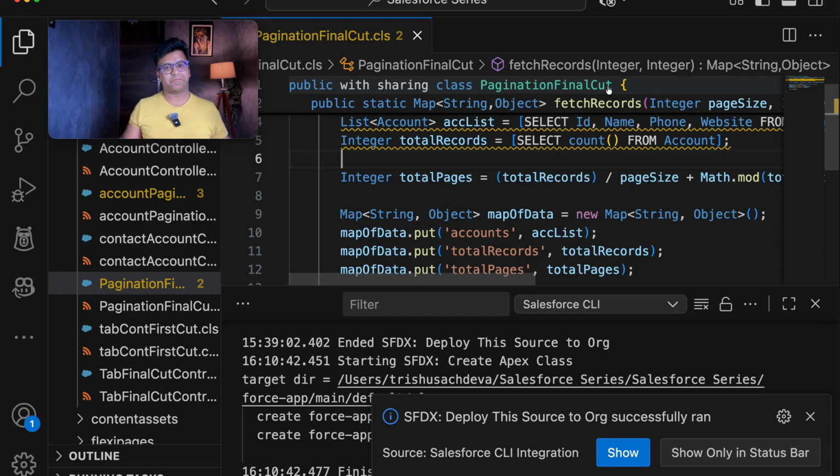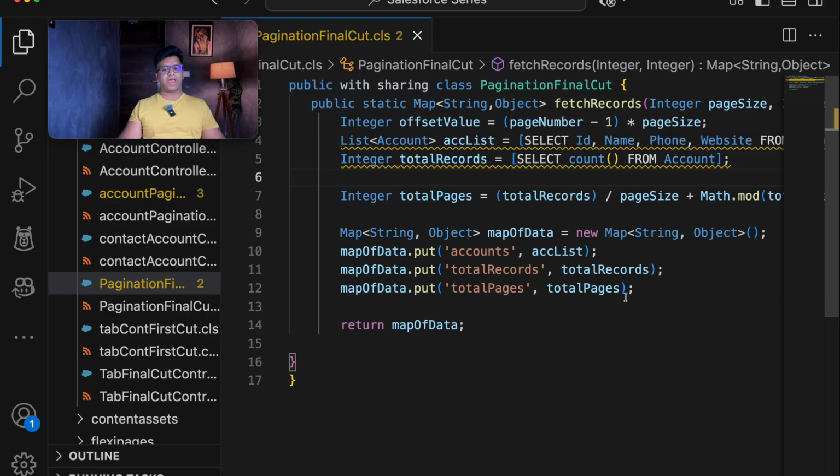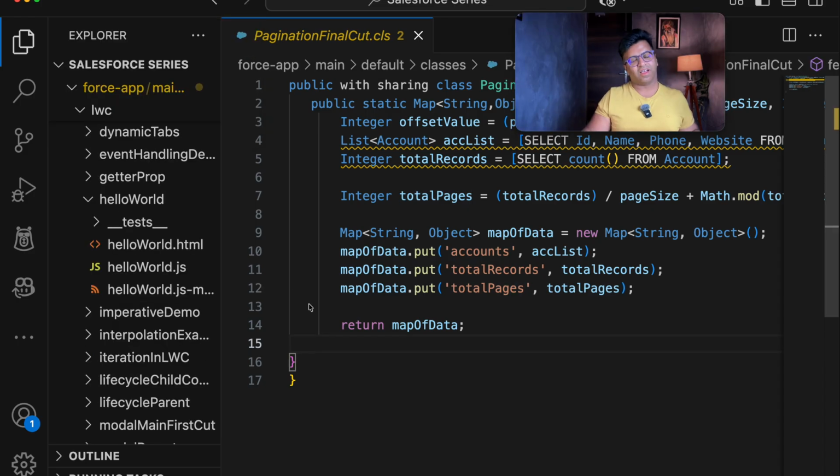So now it is time to go to our Lightning Web Component for the pagination. I know that the steps are very many, but at the end of the day, you need three things here. One is the account list, second is total records, and third is the total number of pages. Once you have these three things, you can manipulate them and continue with the pagination component further. So let's go on to our LWC component. Now our class is ready.